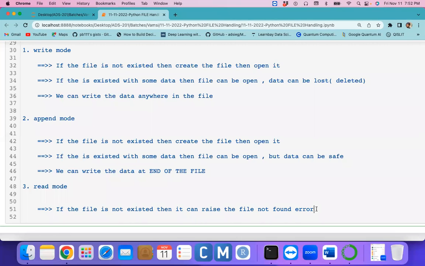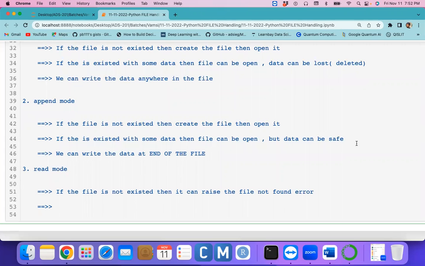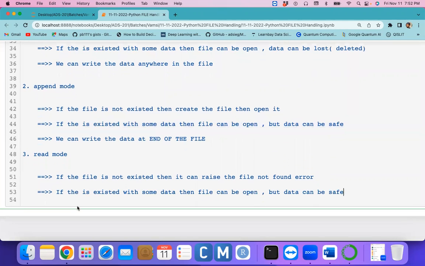Okay. And one more small difference we have. I just want to explain the read mode as well. So here what happens? If the file exists with some data, can the file data be safe or lost? Of course, file data must be safe. Otherwise, you can't read it, right? If you want to read any information, first of all, the data should be available. If you delete it at the time of opening, then what is the meaning of opening the file in read mode?